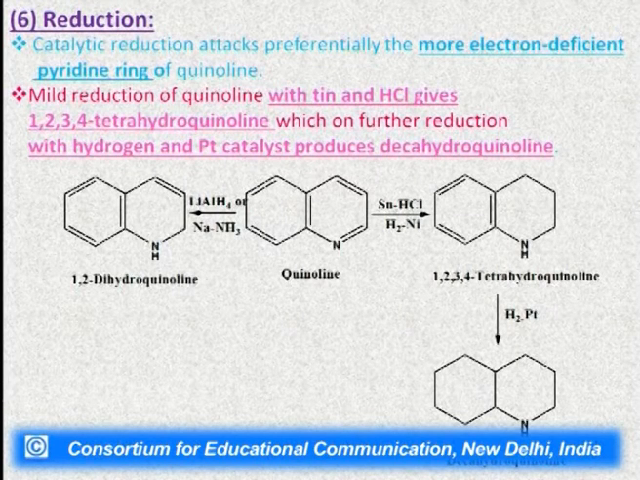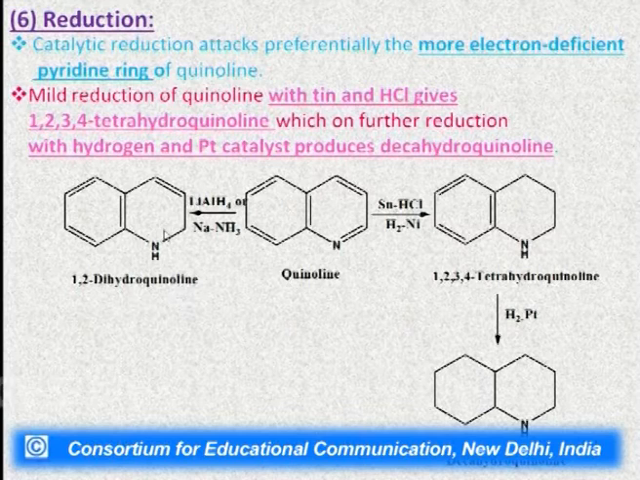Quinoline can also undergo reduction reactions in two manners. It can undergo reduction with a catalyst, which will attack preferentially the more electron-deficient pyridine ring of the quinoline. So this pyridine ring will be reduced. This is the quinoline. On reaction with lithium aluminium hydride, it will undergo reduction to give us the 1,2-dihydroquinoline.